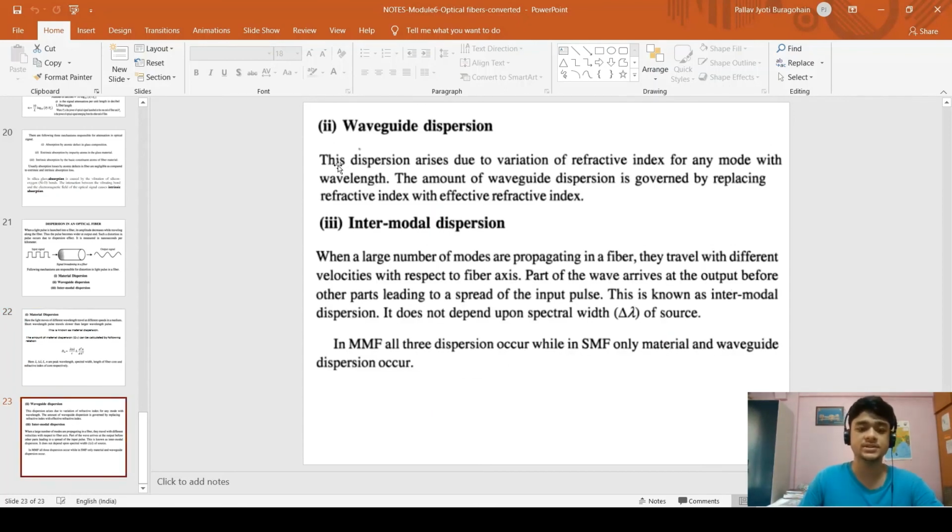Waveguide dispersion: this dispersion arises due to the variation of refractive index for any mode with wavelength. It is governed by replacing refractive index with effective refractive index. Intermodal: when a large number of modes are propagating in a fiber, they travel at different velocities with respect to the fiber axis. Part of the wave arrives at the output before the other parts, leading to a spread of the input pulse. This is known as intermodal dispersion. It doesn't depend on the spectral width delta lambda of the source.